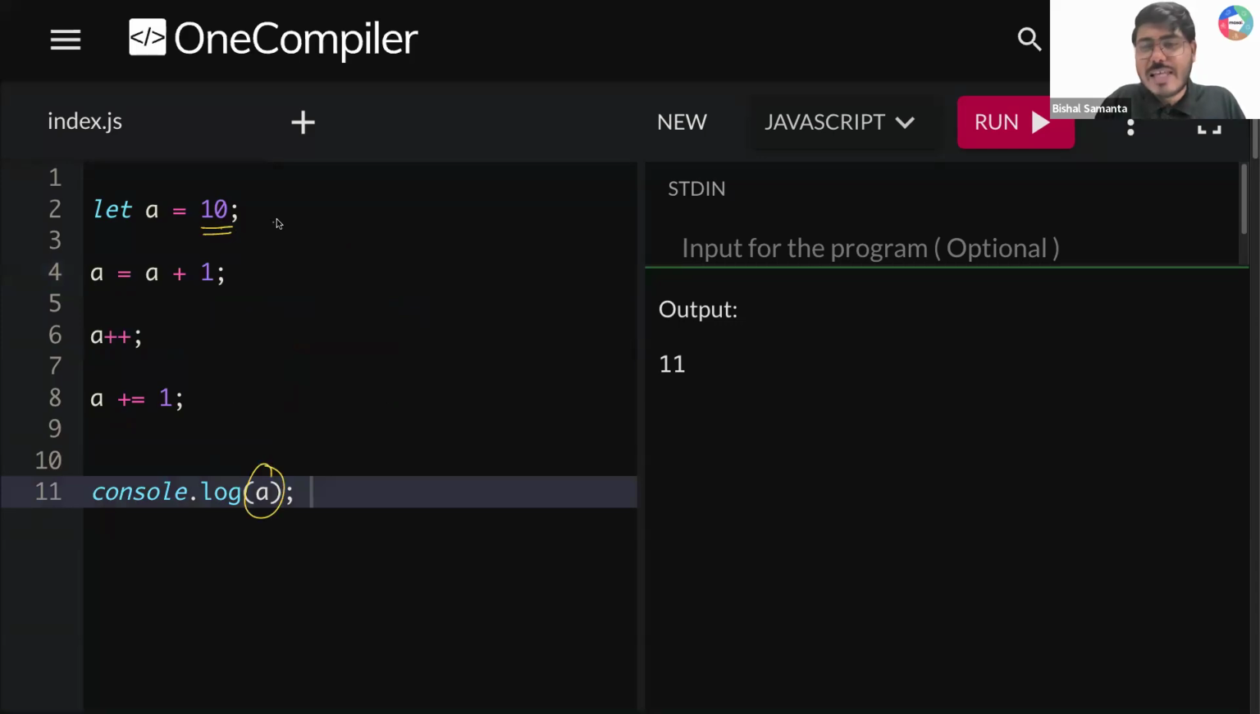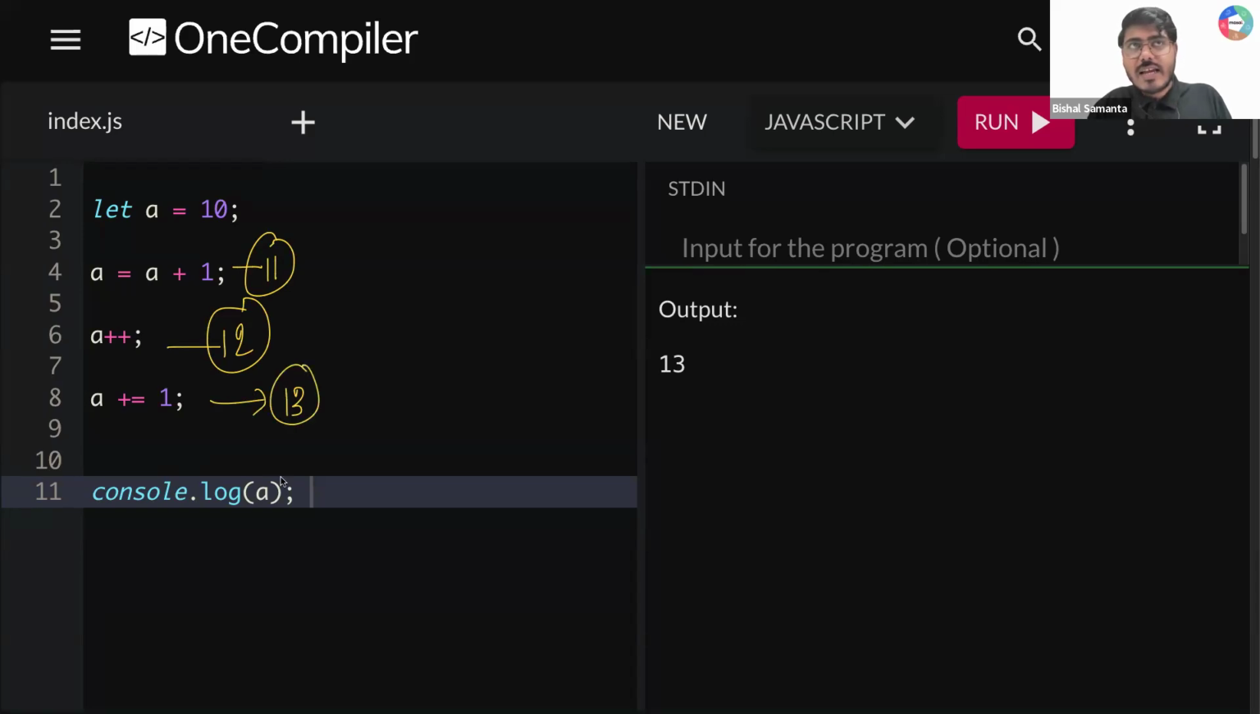Okay, initially my variable value was 10. Then I increment this value by 1. My new variable value will become 11. After that, I'm incrementing it by 1 again. My new variable value will become 12. After that, I'm incrementing this value by 1 again. So my new variable value will be what? 13. After that, I'm printing console.log A. What is my A variable value, guys? My A variable value is nothing but 13. So is that clear? This becomes 11 here, this becomes 12 here, this becomes 13 here. That is the reason when you print A here, you are getting 13. Understood? All of you?